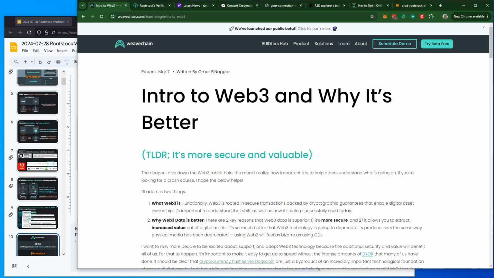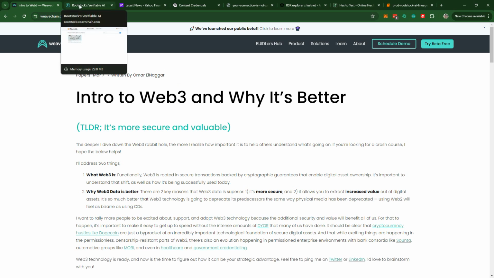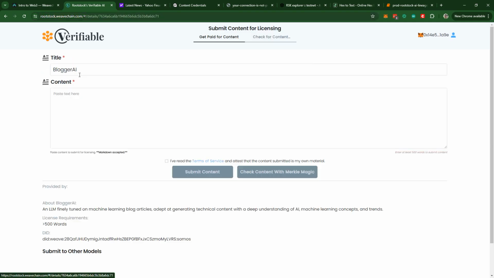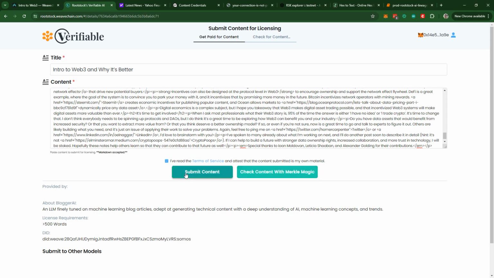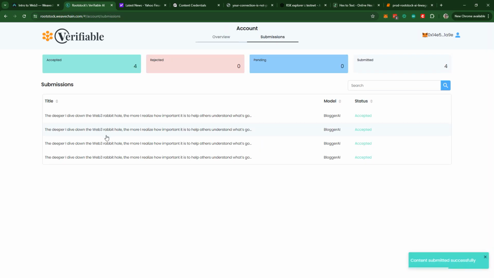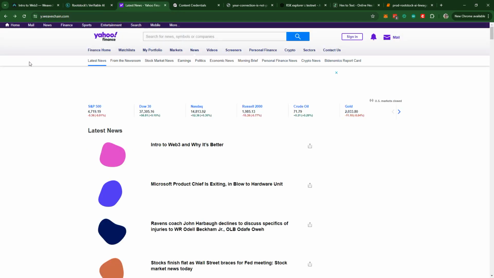Great. So in our scenario, I, as Weavechain, own the copyright to my article on an intro to Web3. So I'm going to come over to our portal for licensing content to different publishers. And I'm going to drop the content of my article right in over here. And I'll click Submit. Now, right at this moment in time, we actually anchored a license for this content to Rootstock. But I want to show you first the license itself in consumer-friendly terms.